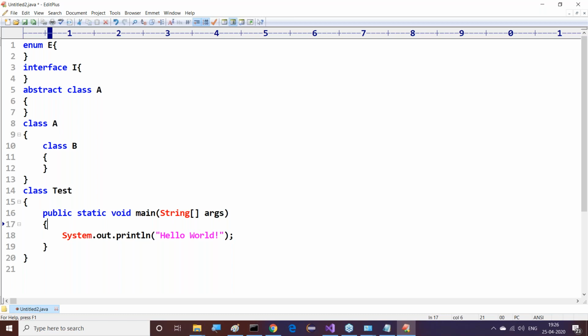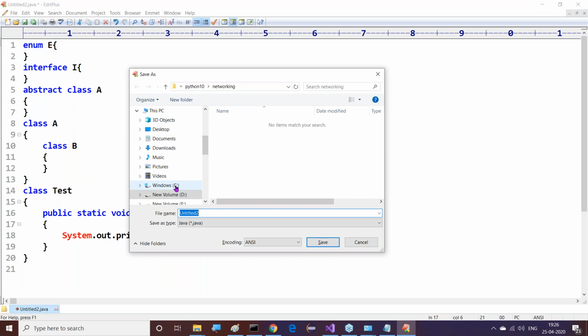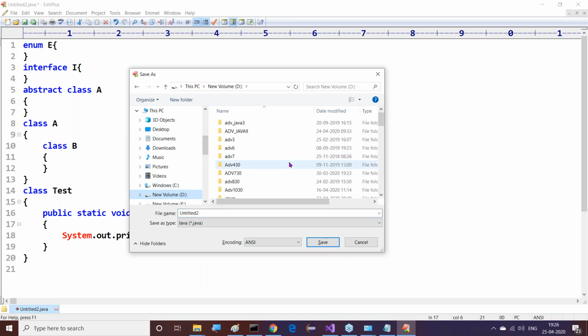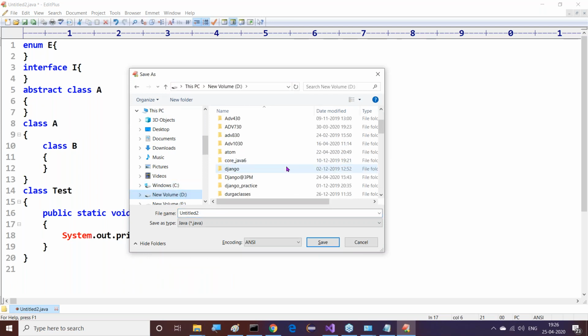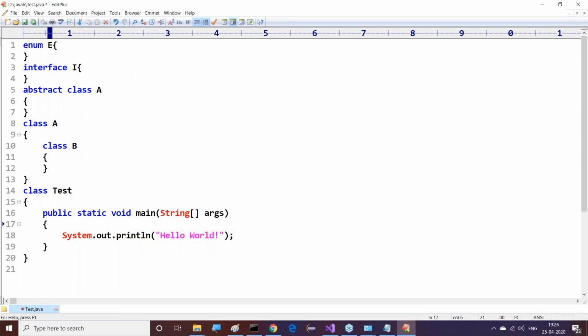Right, sir. Now okay, after completion of this Tester.java, I want to save it in the D drive, Java 6 folder, as Tester.java.